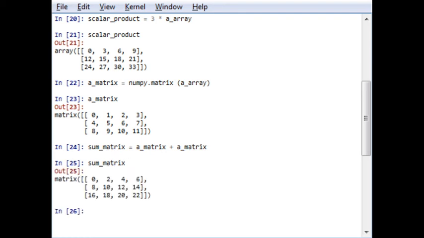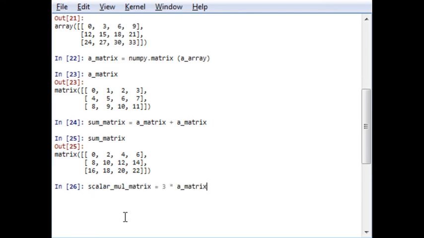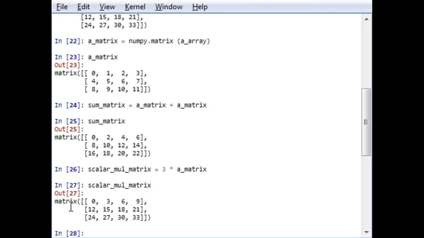this. Now let me do the scalar multiplication, which we have already done in the previous example, for matrix. Scalar multiplication for matrix, and the output will be similar to the previous one in this example.